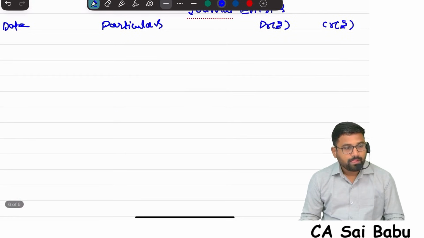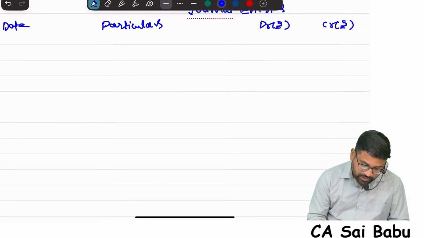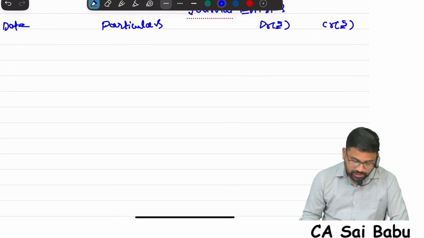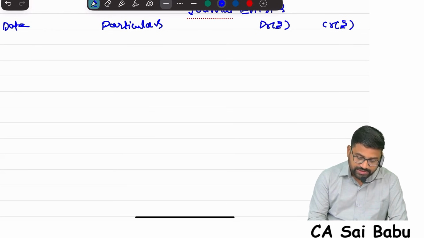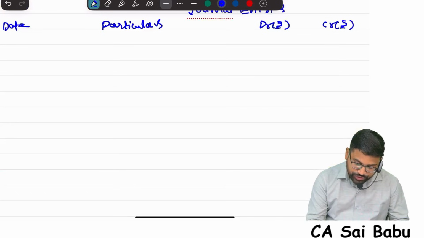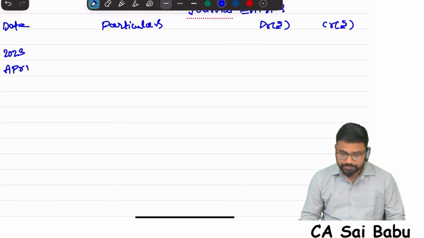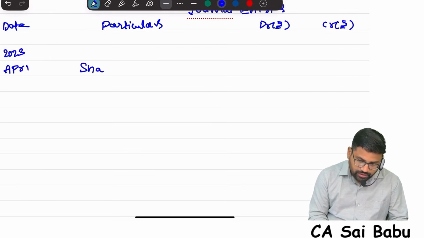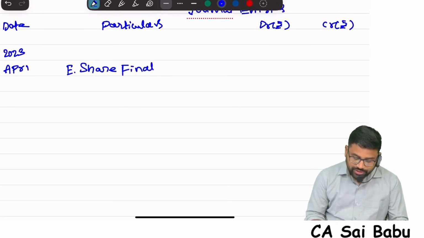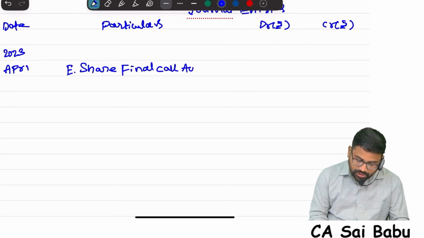Okay. Now first the company made a call, the final call. When did they make it? April 1st, 2023. So on 2023 April 1st the company made a call. Because in the question we have equity plus preference, to separate it I am writing equity share final call account debit to equity share capital account.